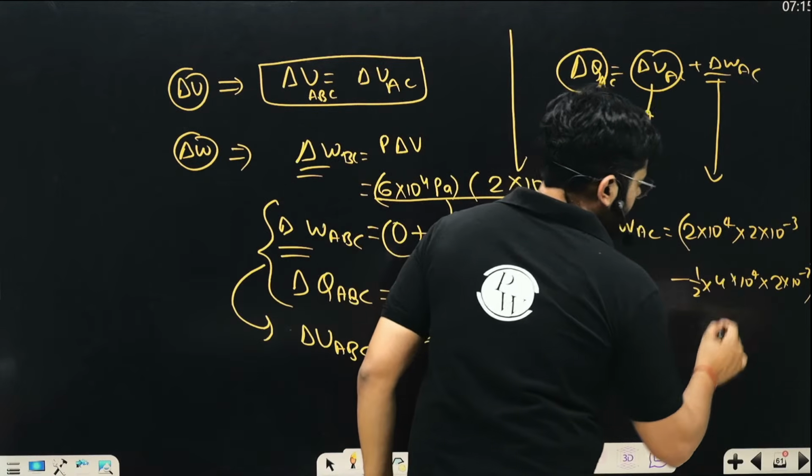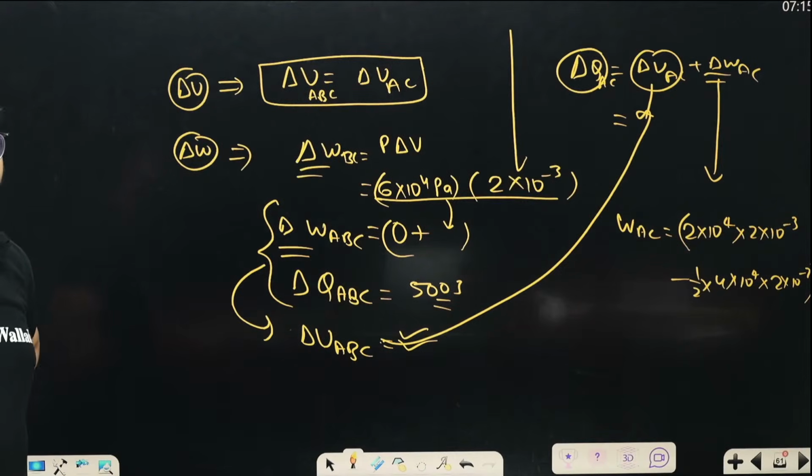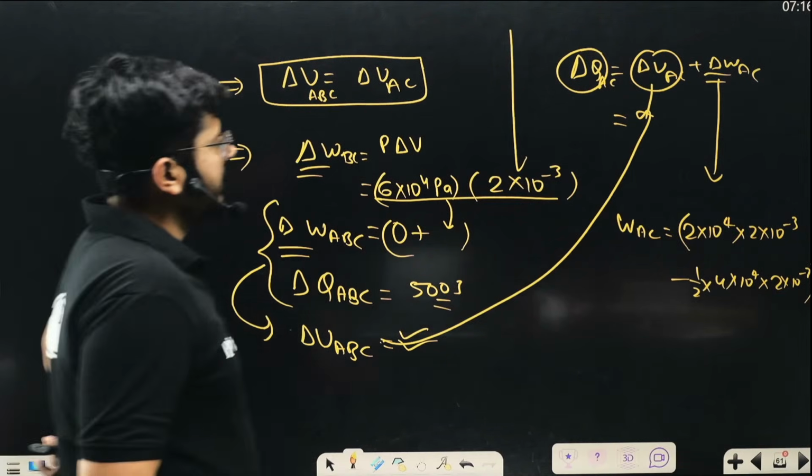So now it is correct, right? Now it is correct. Okay. So this is going to be the value of work done at this particular process. This is going to be the value of this particular process, right? So now you know everything, right?